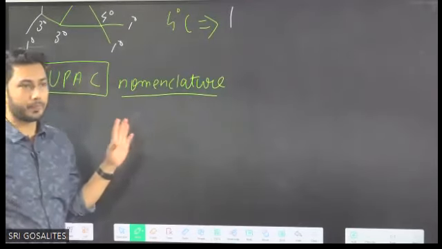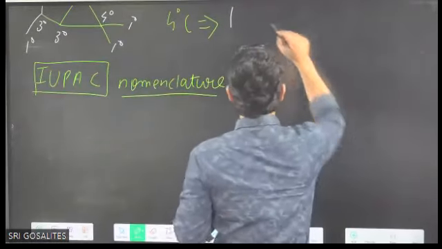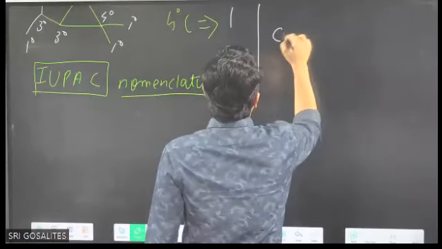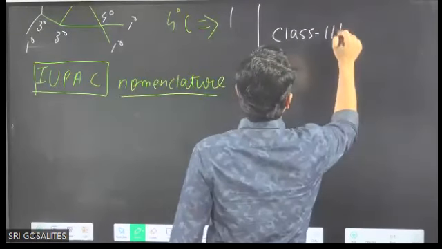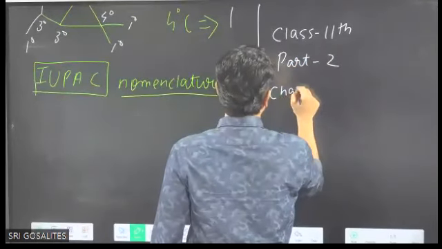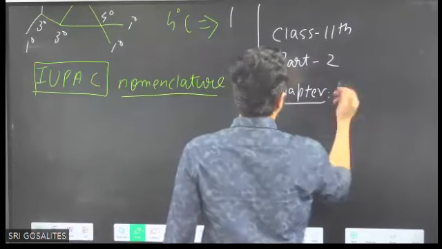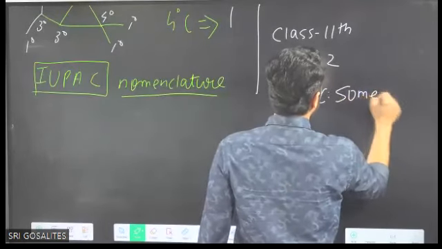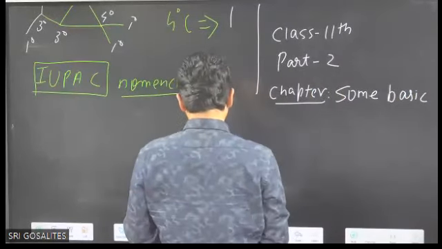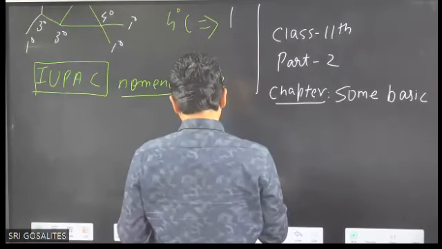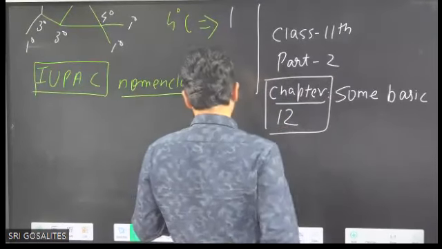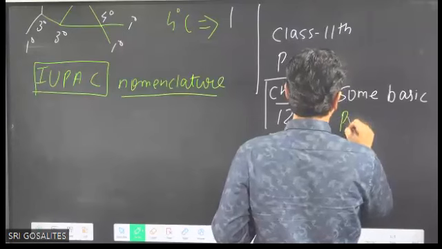In NCERT, the students who want to read can read. Yesterday I showed the book; you have to download it, but buy the hard copy also, class 11th, part 2. The chapter name is Some Basic Principles and Techniques. In the soft copy, it is chapter number 12.